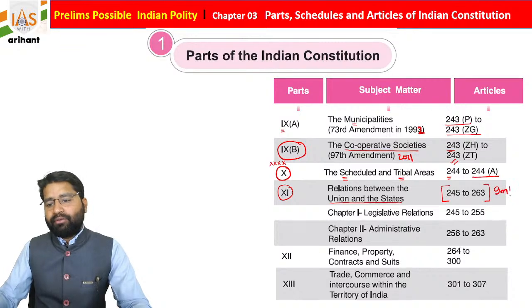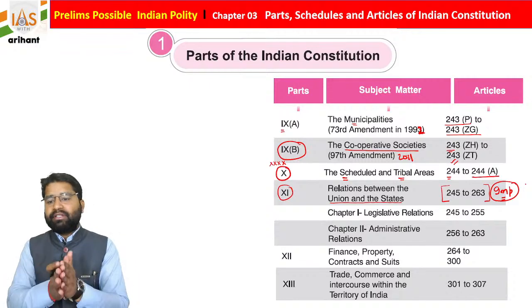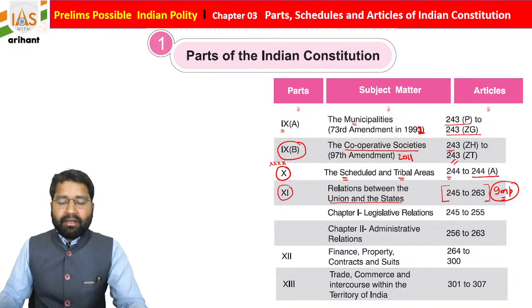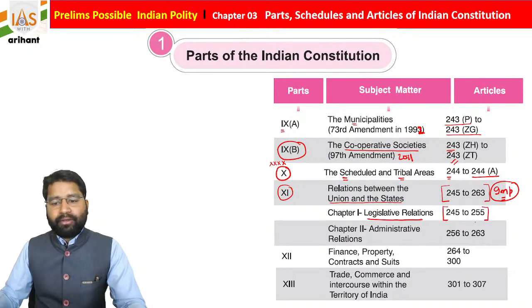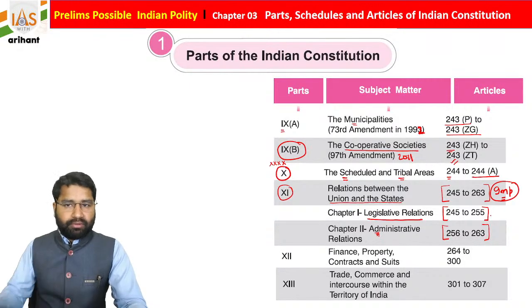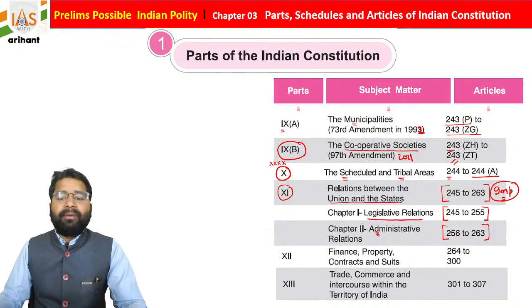Very important provisions are here, so just try to remember. It is divided into two chapters: legislative relations, Articles 245 to 255, and administrative relations, Articles 256 to 263. Try to remember it in this format also.